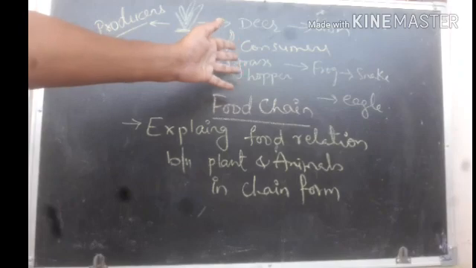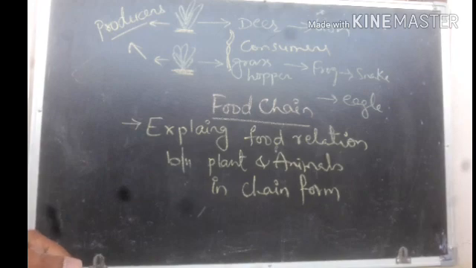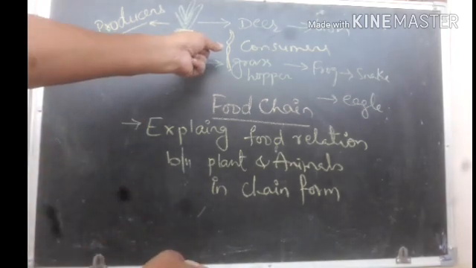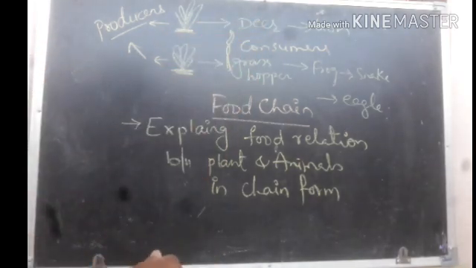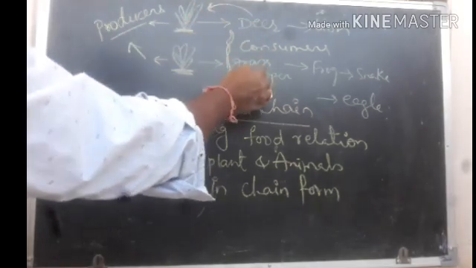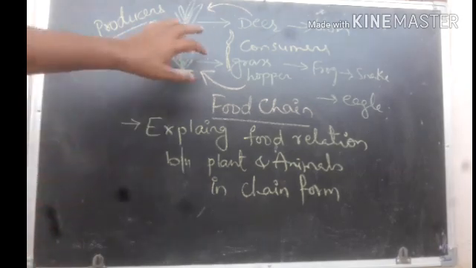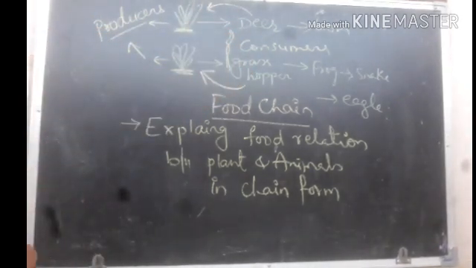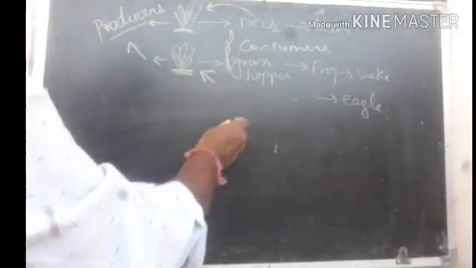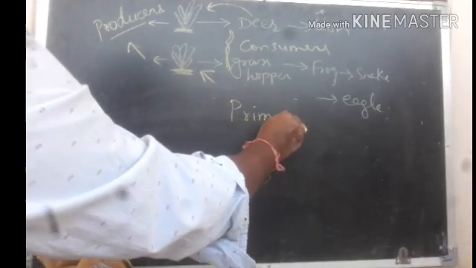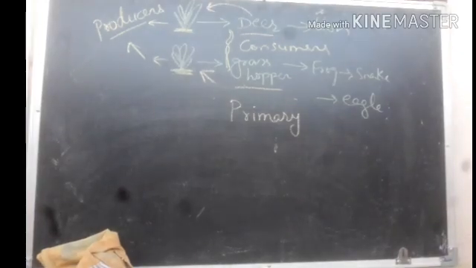Whereas the consumers depend upon the plants for food, directly or indirectly. These consumers are at different levels. For example, if the consumer directly eats the plant, then it is called a primary consumer. Here grasshopper and deer are both primary consumers.